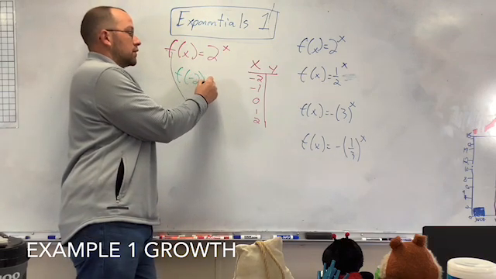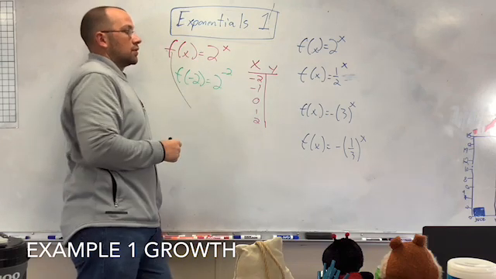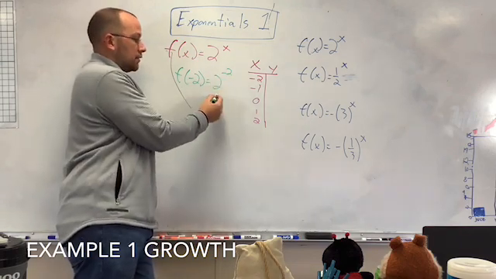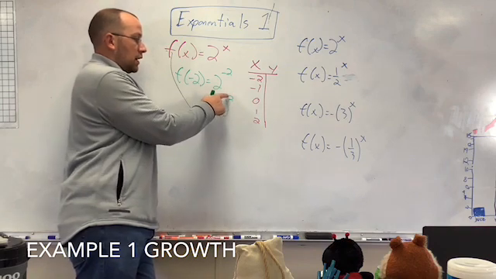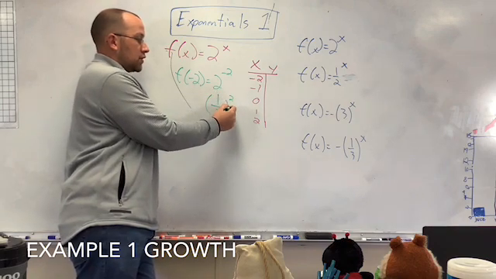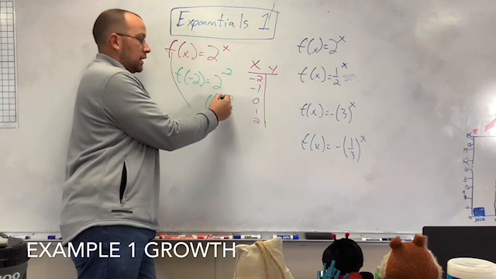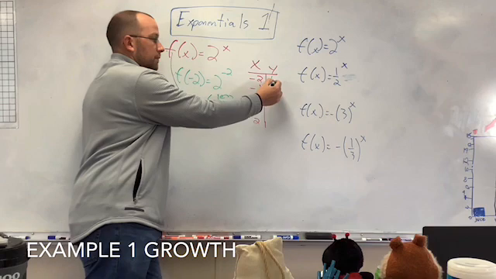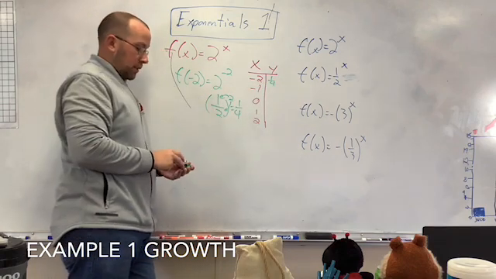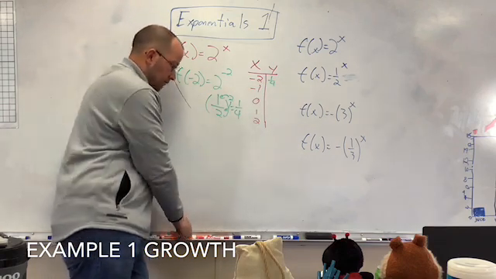So f of negative 2 equals 2 raised to the negative 2. When I have a negative exponent, that flips my number. So now I have 1/2 squared. I square the top, square the bottom, that gives me 1/4. If you don't remember this, go back to my exponent videos and watch them.